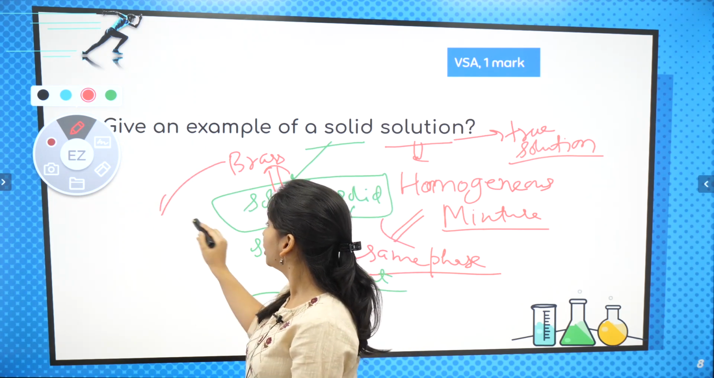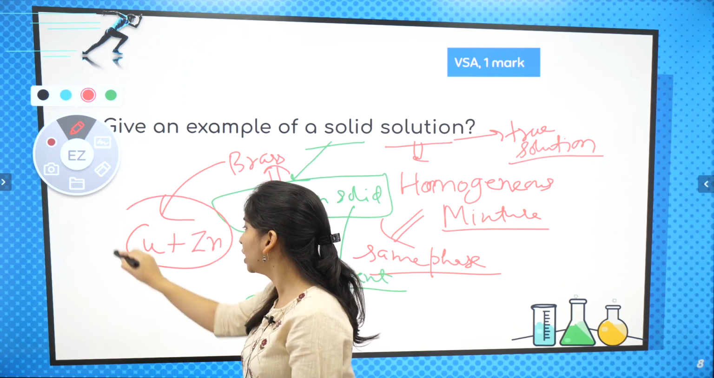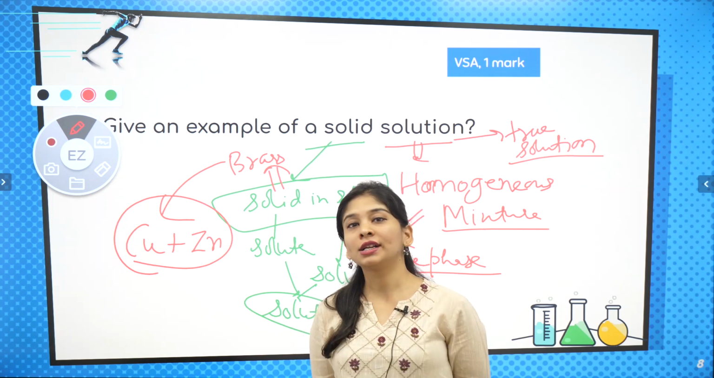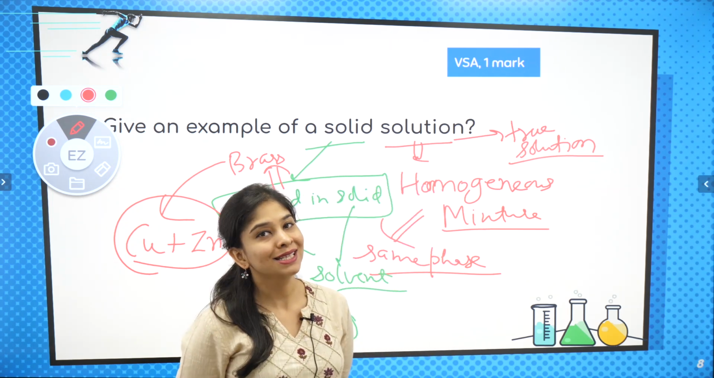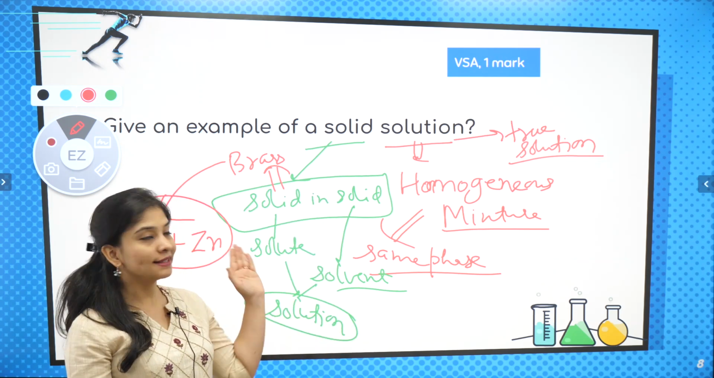So I tell you, brass is an alloy of copper mixed with zinc. Both the solute and solvent are solid, so it is a solid in solid type of mixture, a solid in solid type of solution. Yeah, the concept is clear, easy only, right?